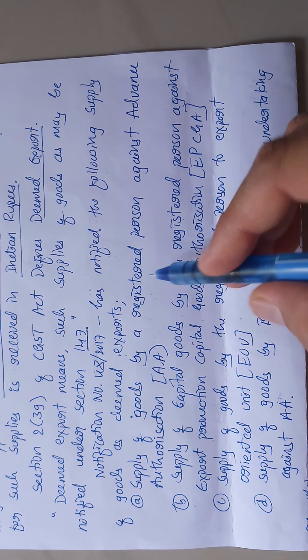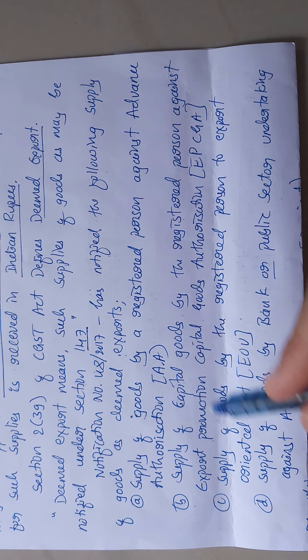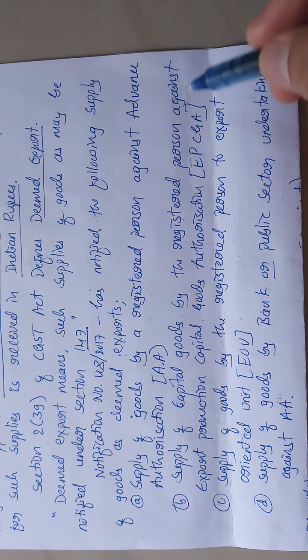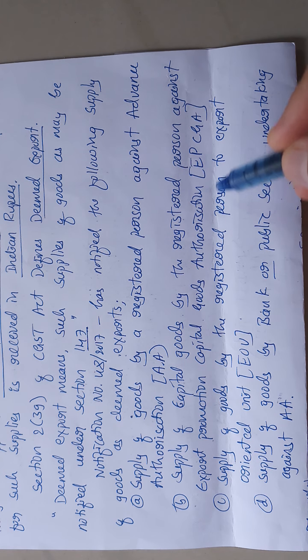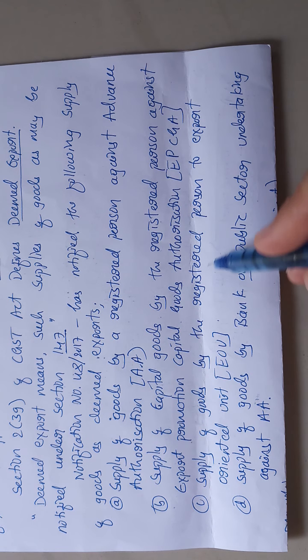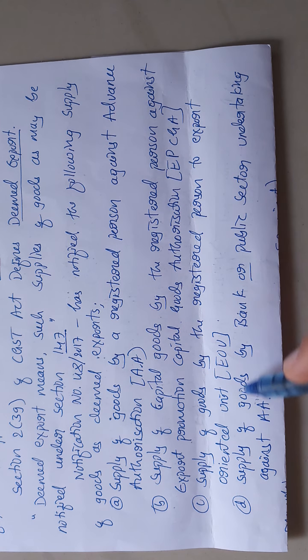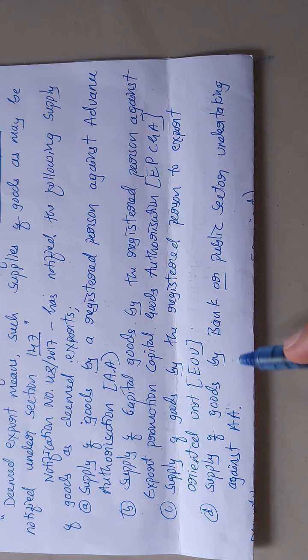Supply of goods by a registered person against advance authorization, that is AA. Supply of capital goods by a registered person against export promotion capital goods authorization, that is EPCGA. Supply of goods by a registered person to export oriented unit, EOU. And supply of goods by a bank or public sector undertaking against advance authorization.